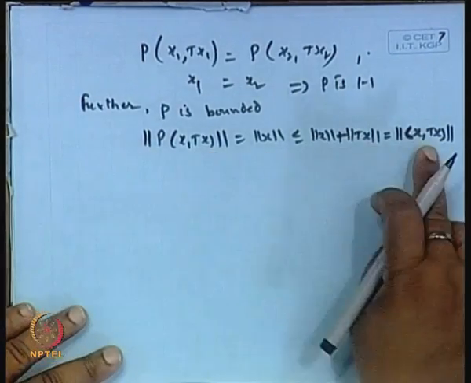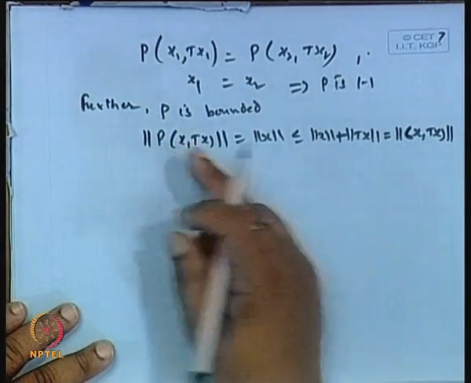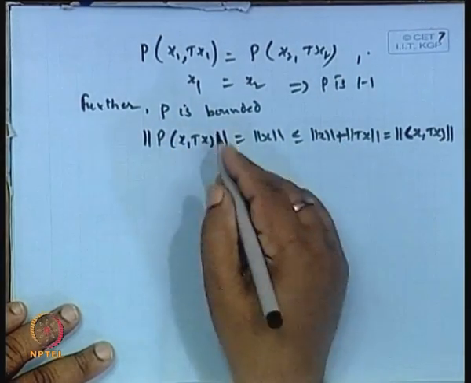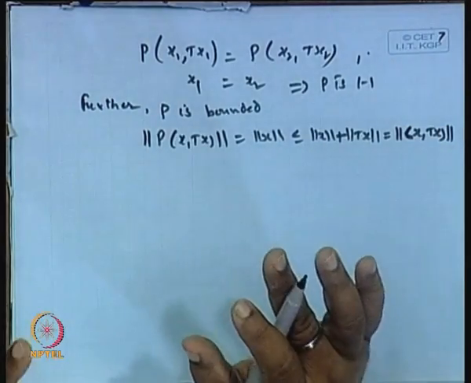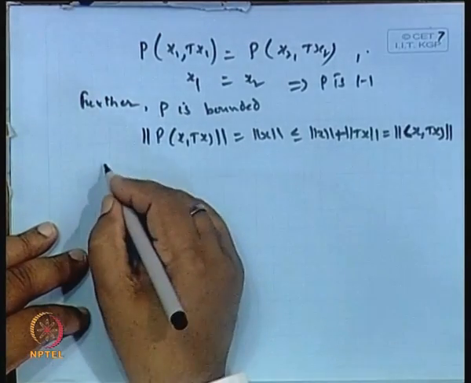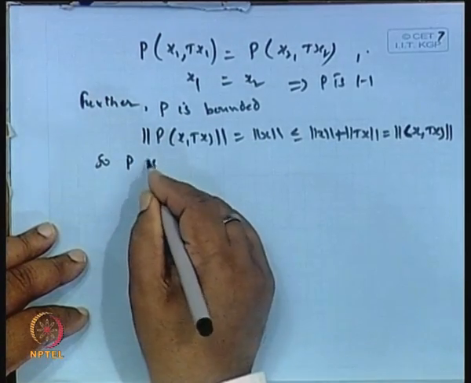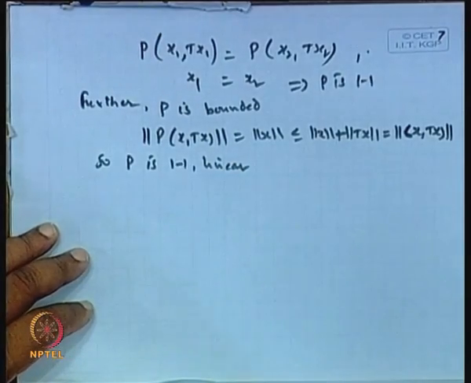So, norm of P x is equal to norm of A. It means that dividing by this, the norm of P becomes 1. So, P is bounded. There is a C, which is 1, and then P is bounded. Then further, the inverse mapping. P is 1-1 linear. It is a linear 1-1 mapping.